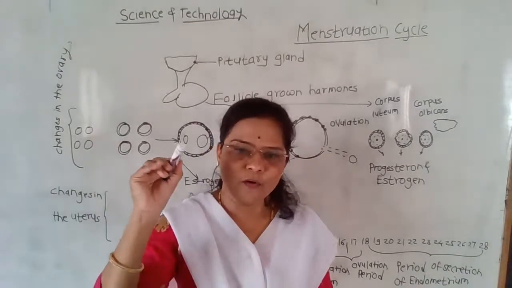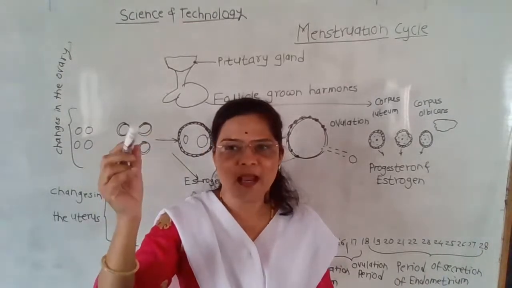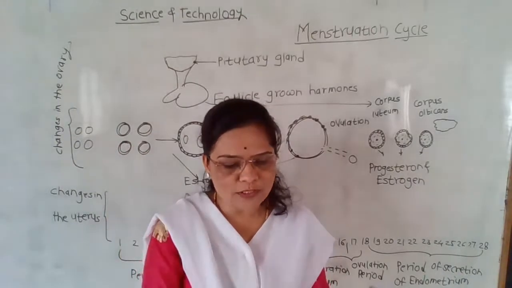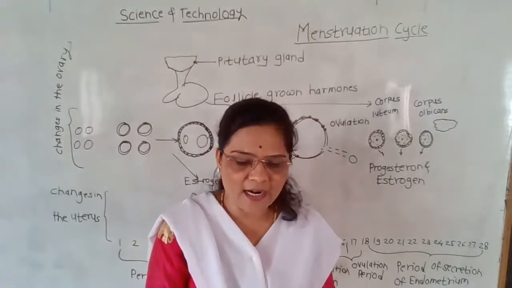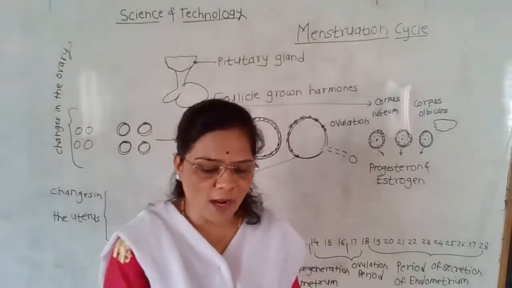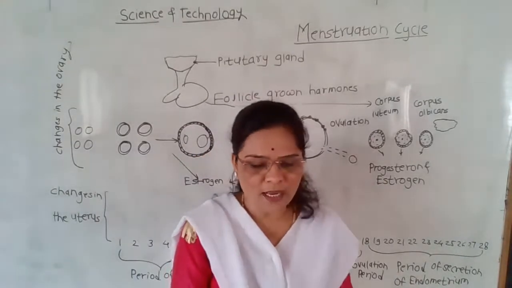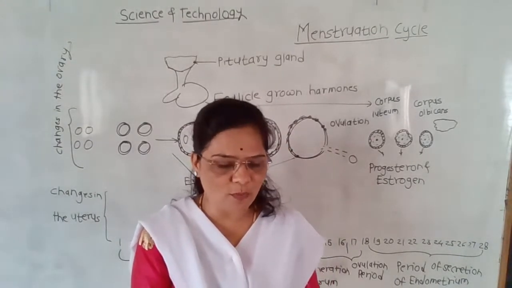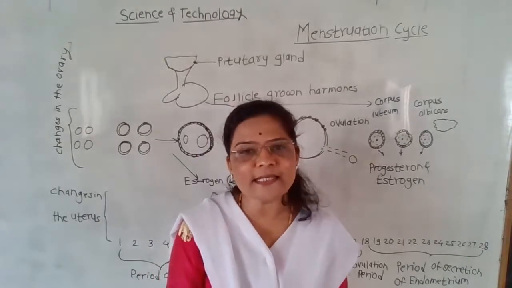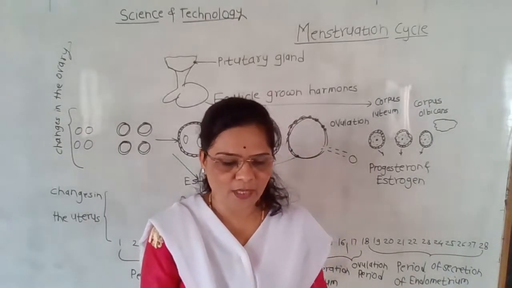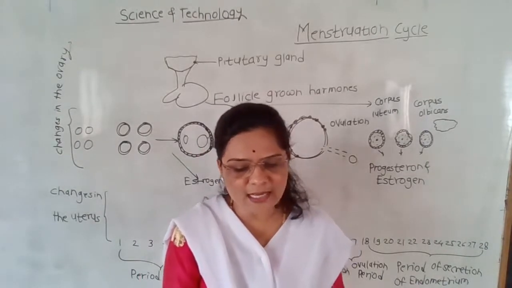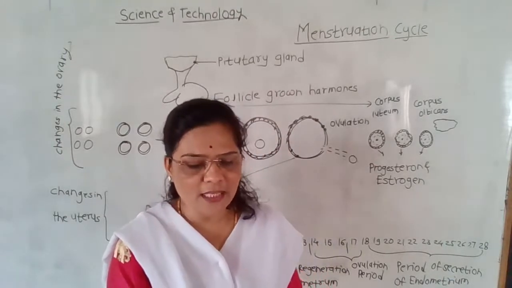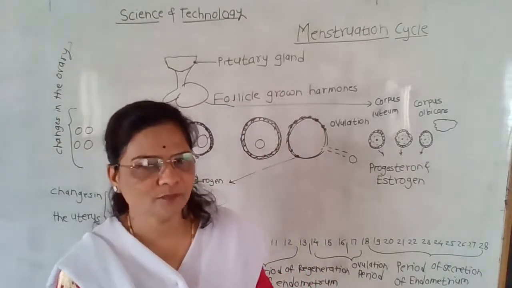Millions of ova are present, and from them the oocyte develops under the impact of follicle stimulating hormone. This developing follicle secretes the estrogen. The endometrium of the uterus starts to develop during the first cycle.